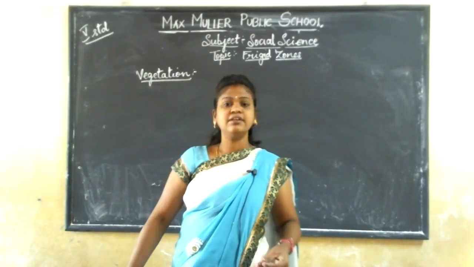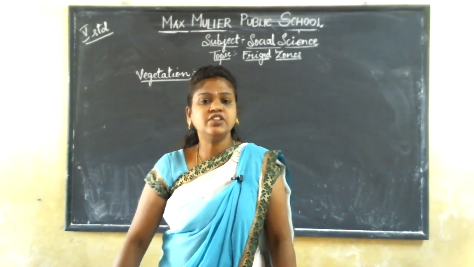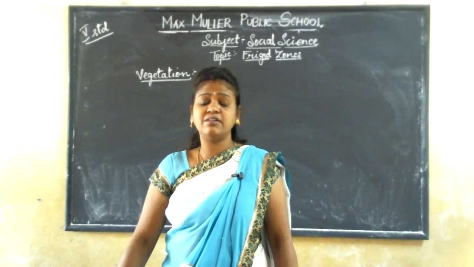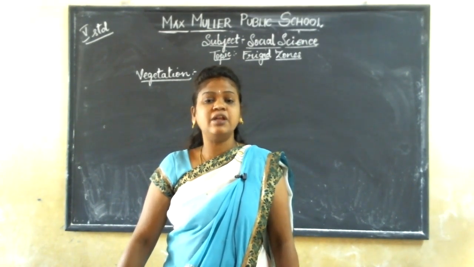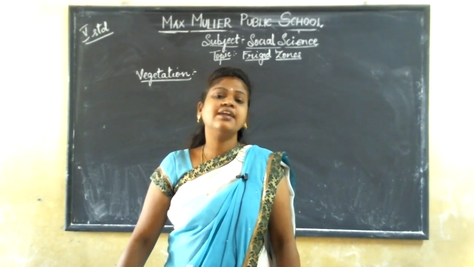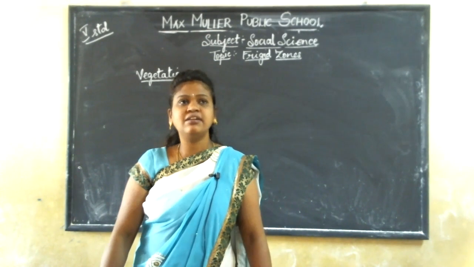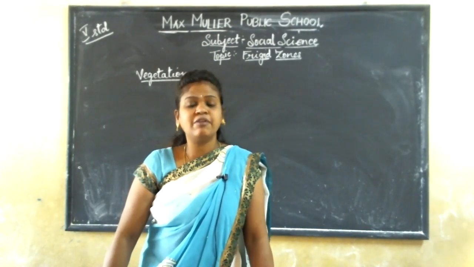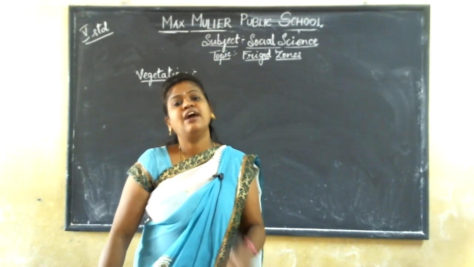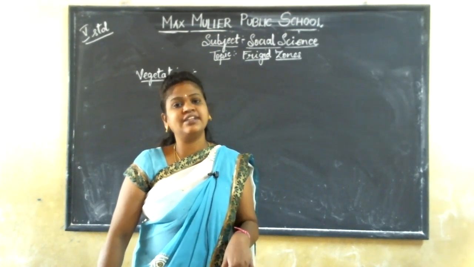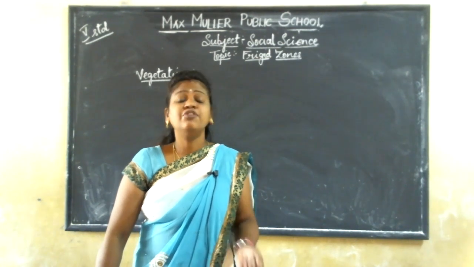Good morning, children. In last class, we learned about the frigid zone. The frigid zone is the coldest zone on the earth, and in this lesson we learned about the location and the climate of frigid zones. In location, we learned some of the countries in the North frigid zone and Antarctica. You all know that Antarctica is also known as the white continent or frozen continent.